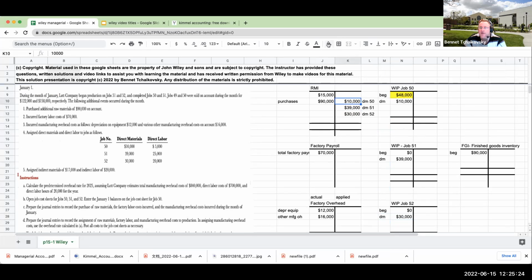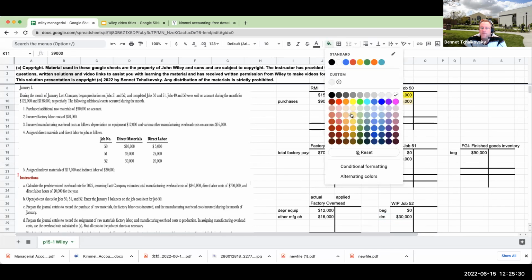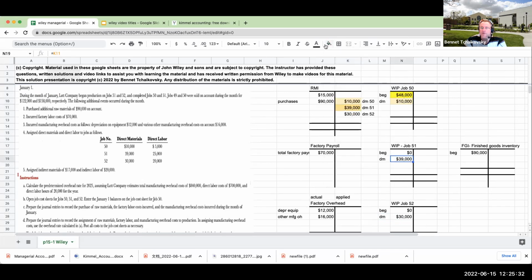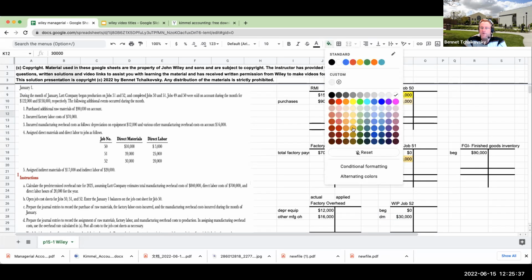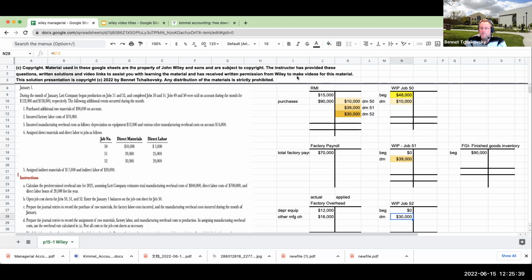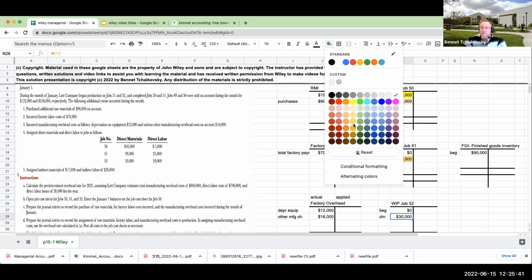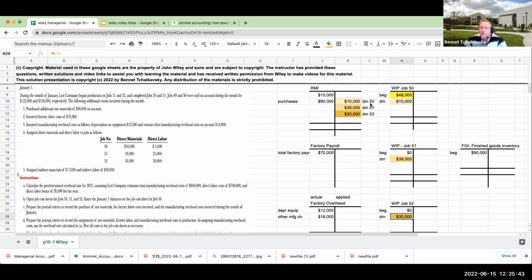So if it helps us to visualize this a little bit better, we'll come down and make this a little bit more colorful, like an Islands coloring book. Okay. So we've got those. Once we say we're applying assigned direct materials and direct labor, they're going to be coming out of the raw materials and work in process accounts respectively.